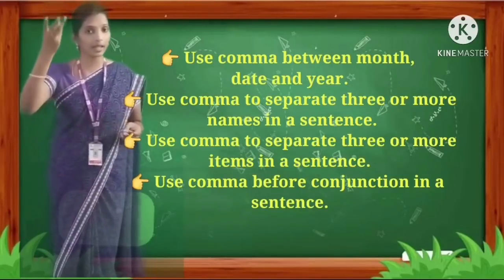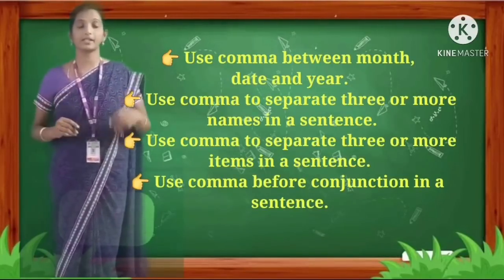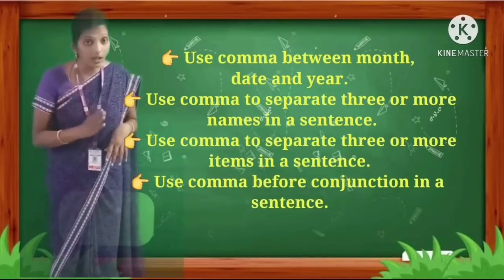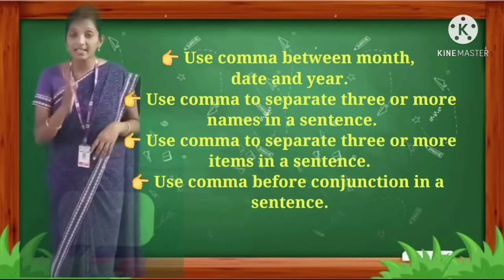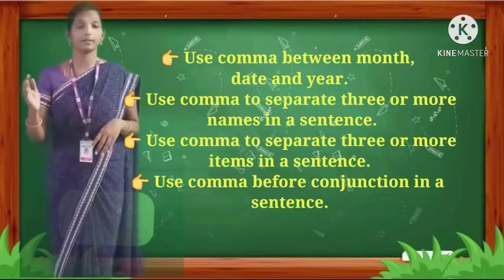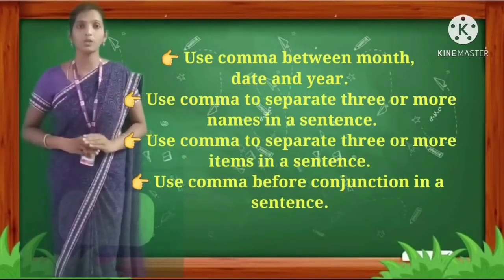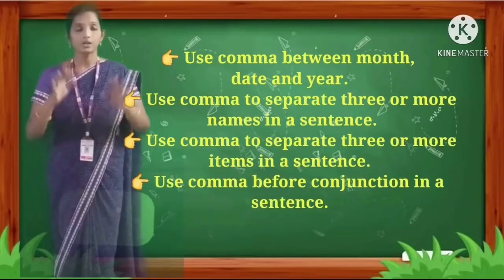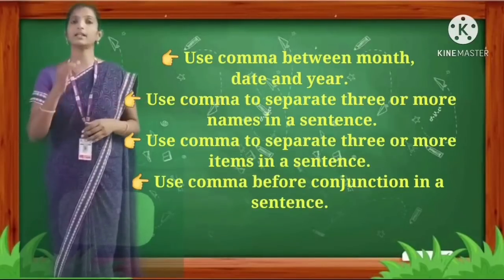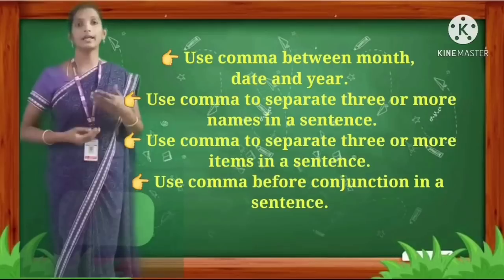Next, fourth one, use comma before conjunction in a sentence, and, but. Before conjunction we have to use comma. So these are the 4 main rules to use comma in a sentence. So keeping these 4 rules in mind, let's revise the exercise part.